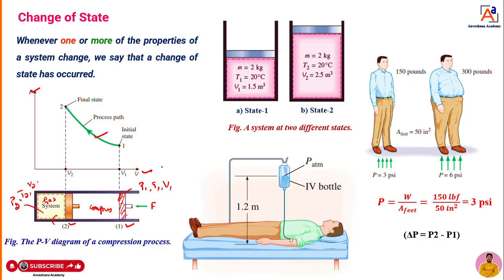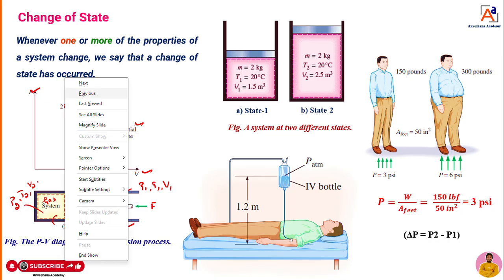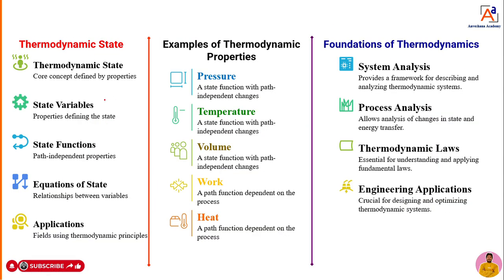The PV diagram is nothing but what? A pressure versus volume diagram. That will show the variation of pressure versus volume, or volume versus pressure. We can show it here now. So dear students, point 1 you can mark as V1. At point 1, it is the initial state. When you compress and reach point 2, that is nothing but what? Final state.